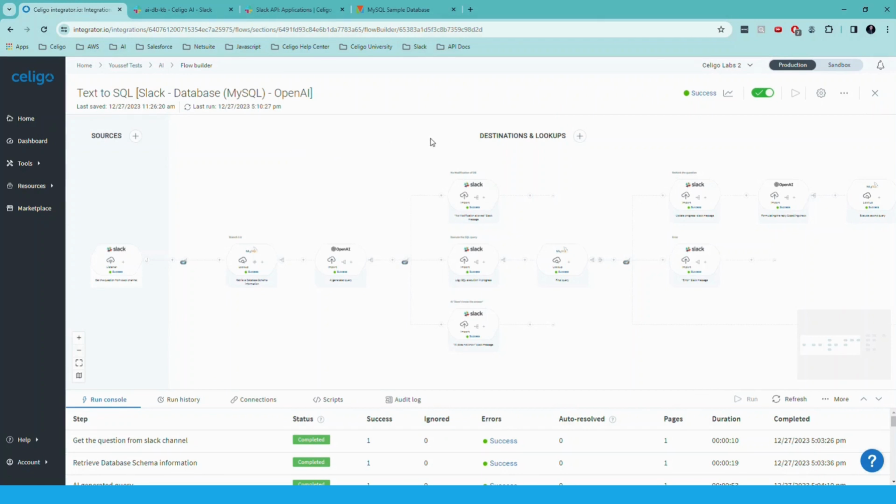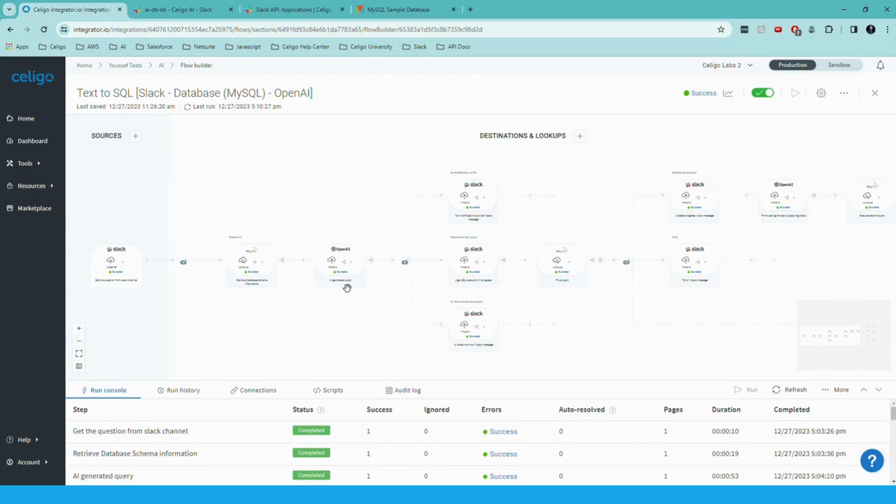And yeah, one last note is that this is just one example of what we call RAG, retrieval augmented generation. When you do the text to SQL, there are other approaches where you can use a vector database.